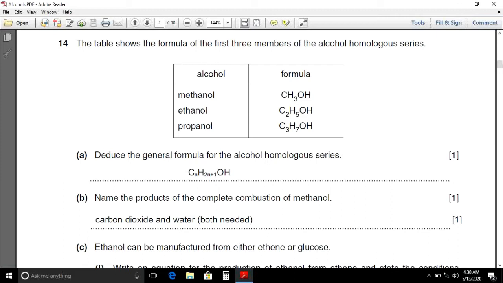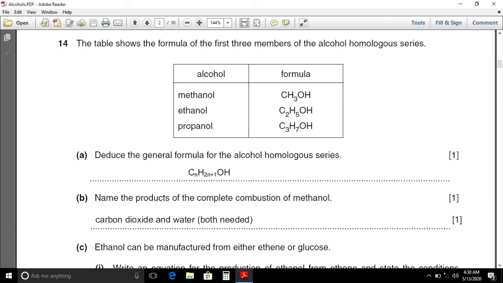Question number 14a part, deduce the general formula for the alcohol homologous series. The general formula for alcohol homologous series is CnH2n+1OH. As you know that general formula for alkane is CnH2n+2 and general formula for alkyl group is CnH2n+1. To show general formula for alcohol, OH group must be shown with alkyl group.